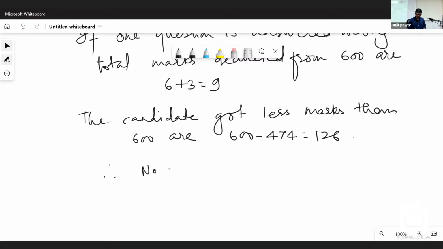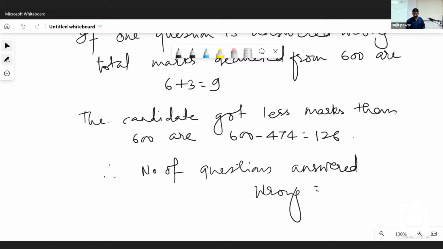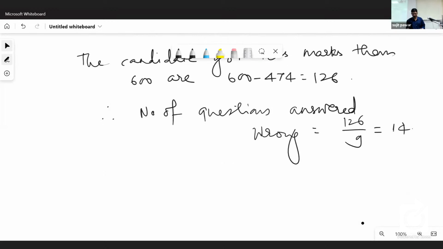Therefore, number of questions answered wrong is equal to 126 upon 9 is equal to 14.